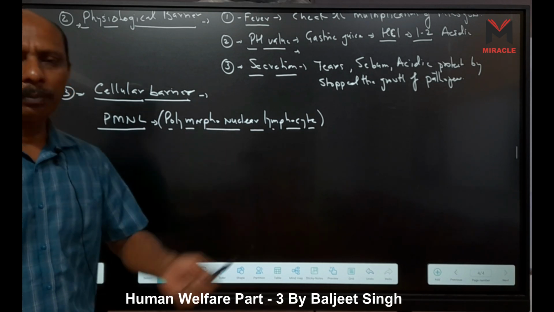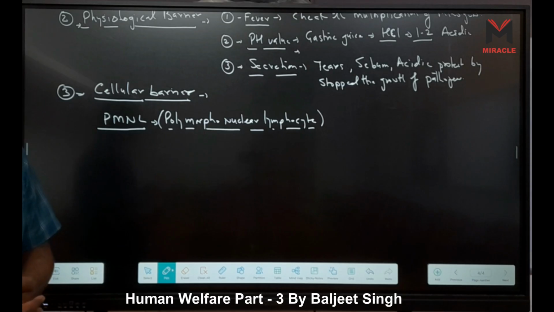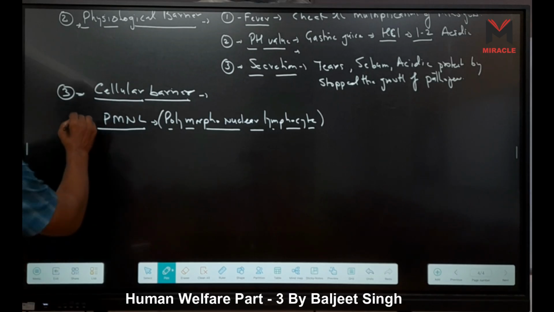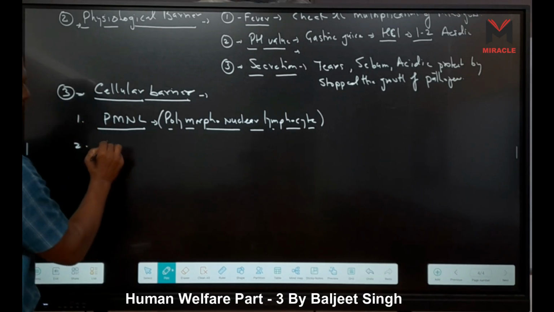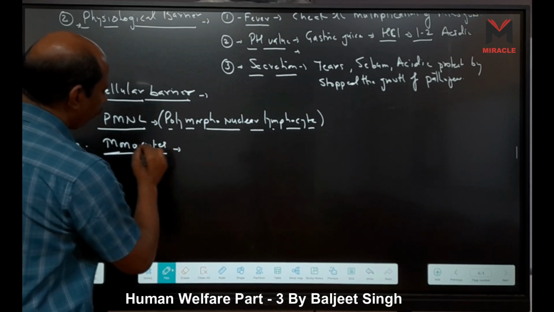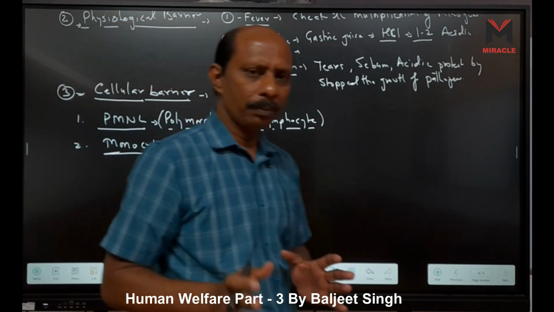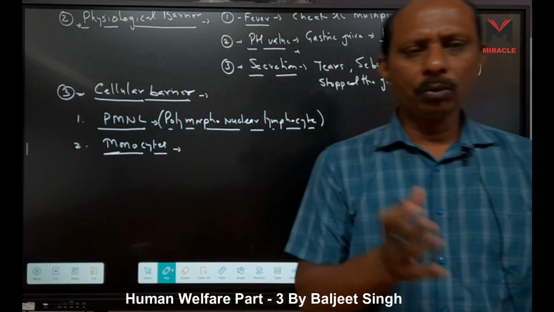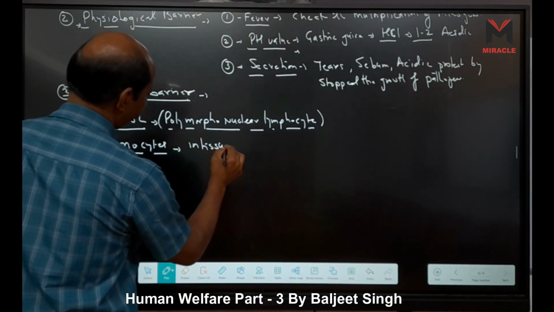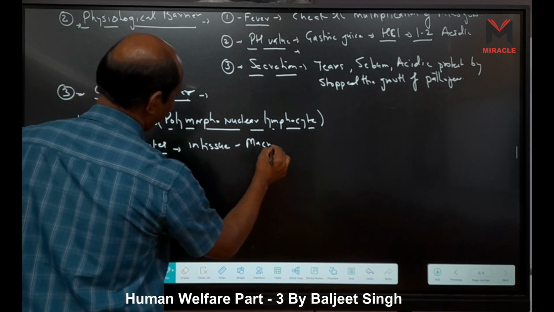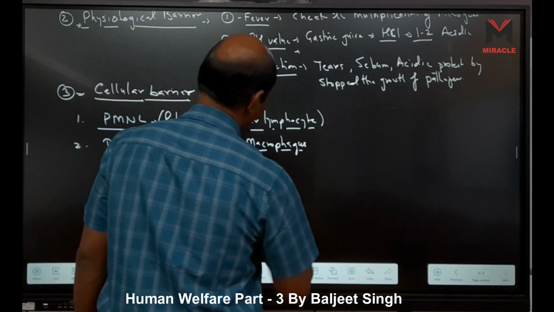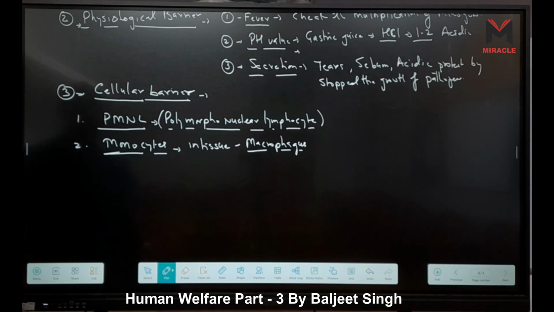That means here we are talking about which one? We are talking about the granular leukocyte. Leukocyte means WBCs. Second, it is monocytes. Monocytes are present inside the blood, but when they come into the tissue, then they are considered as macrophages. Macrophage cells, right?